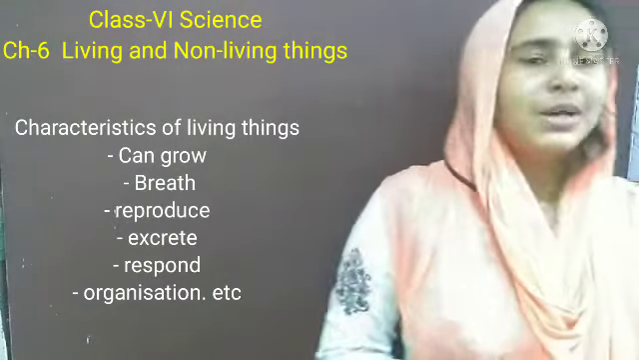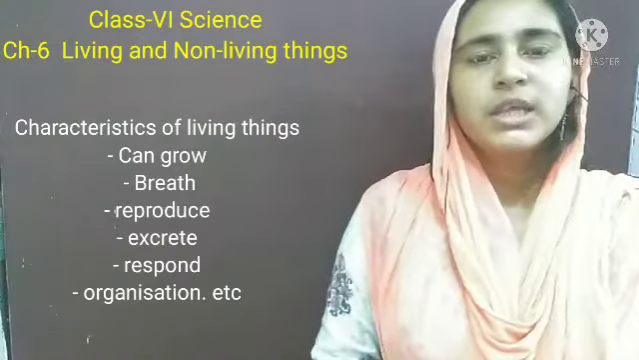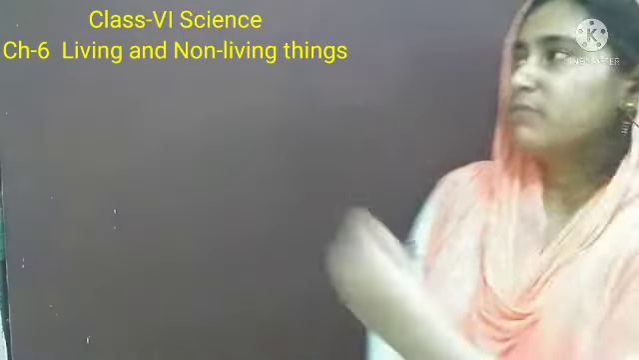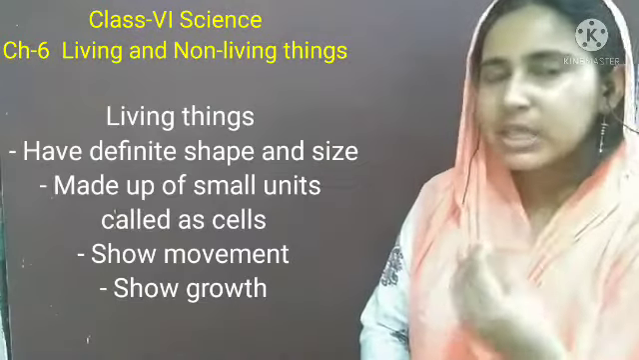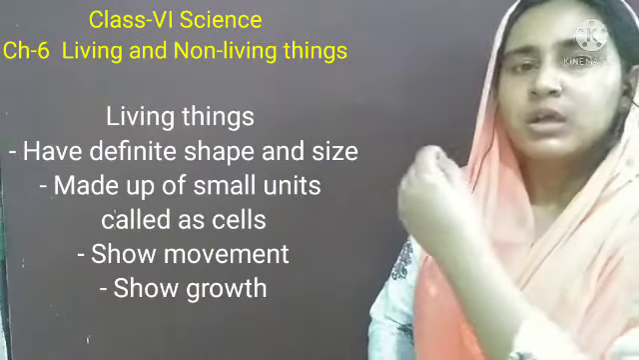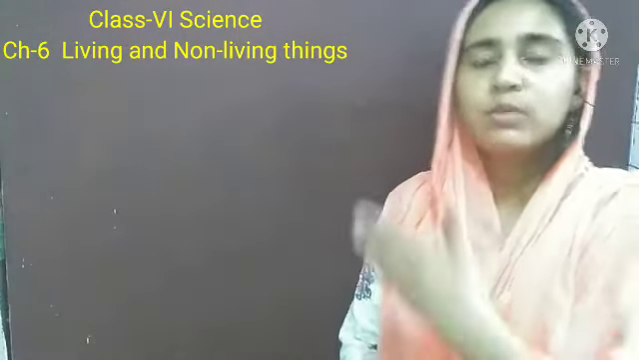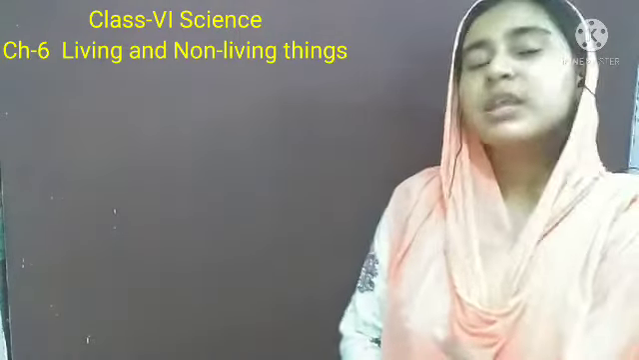So let's continue the characteristics of living things. We have talked about that living things have different shape and size. Living things are made up of smaller units. Living things can move. Living things can grow.